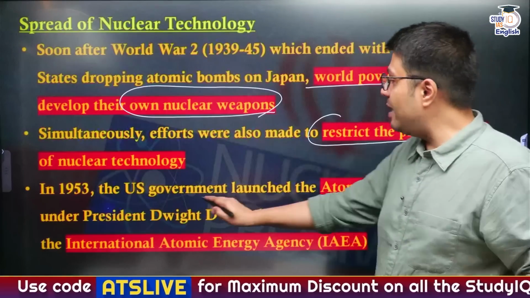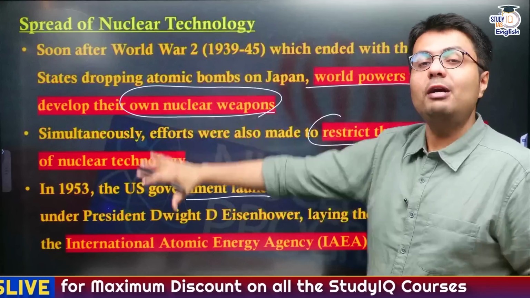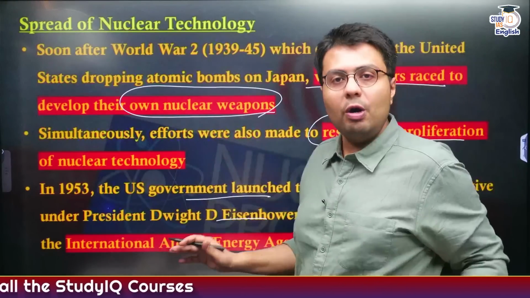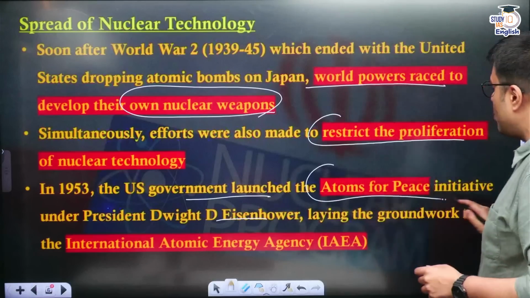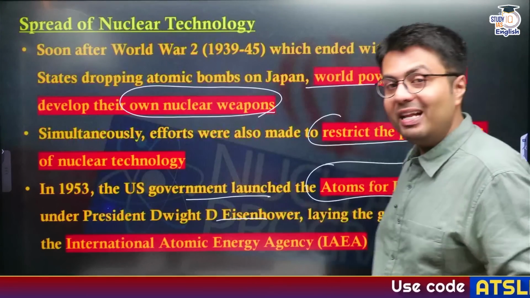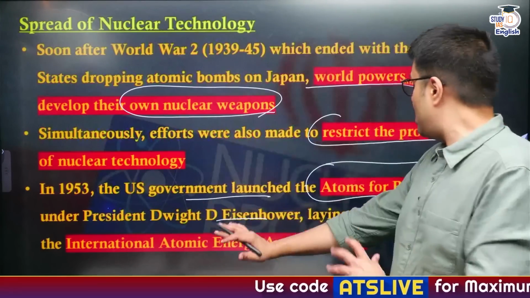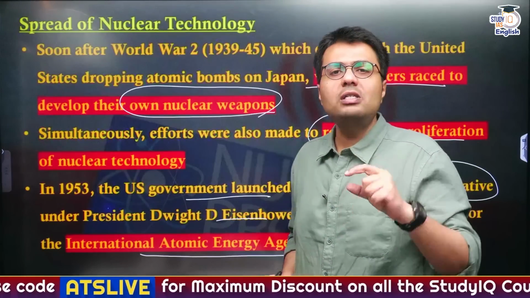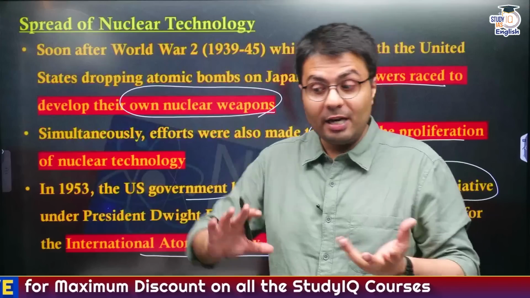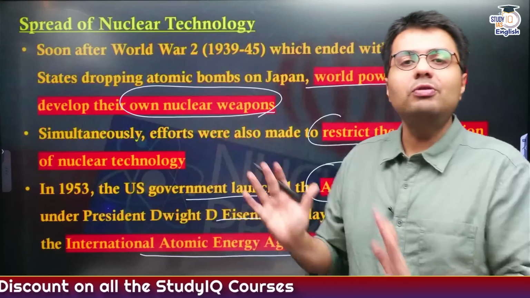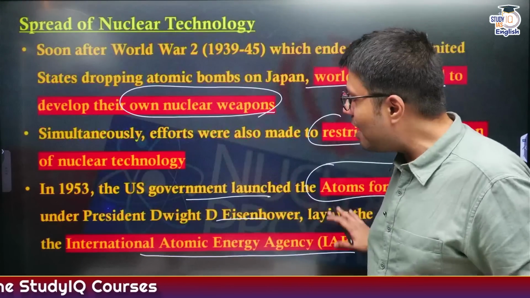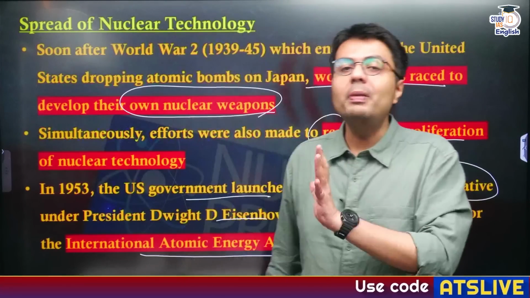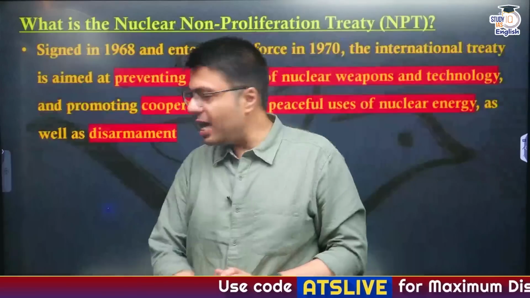In that way, the United States government at that time, led by President Dwight Eisenhower, who was also a military general at the time of World War II, came up with an initiative known as the Atoms for Peace Initiative. In this initiative, which later on led to the formation of the IAEA, they said that nuclear technology can only be used for peaceful purposes, and to ensure that countries are using nuclear technology for peaceful purposes, we are making a body known as the International Atomic Energy Agency, IAEA.